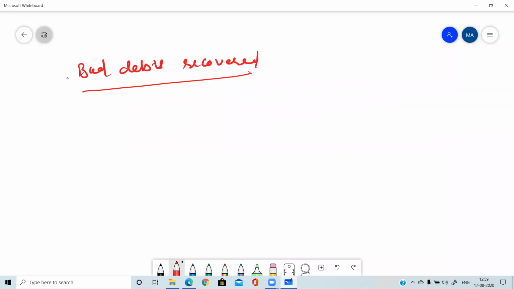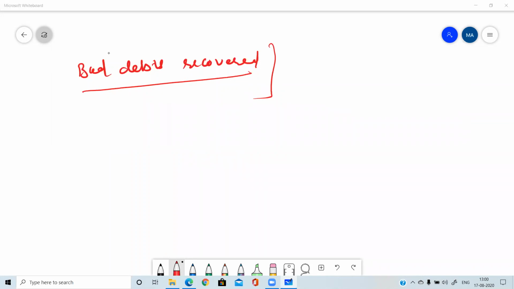Being an honest person, now that he has the money, he is ready to make the payment. So that amount which was earlier written off as bad debt, and which the person is now paying, is known as bad debts recovered. Suppose Ram, after 6 months, appears to you and says that he now wants to make the payment of rupees 2,000 back.